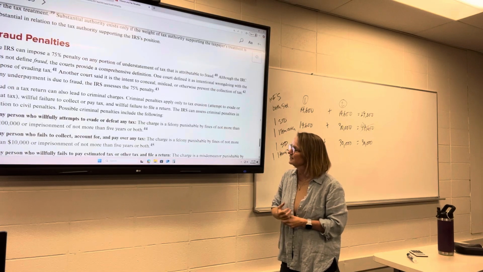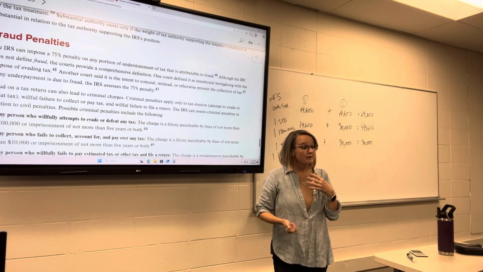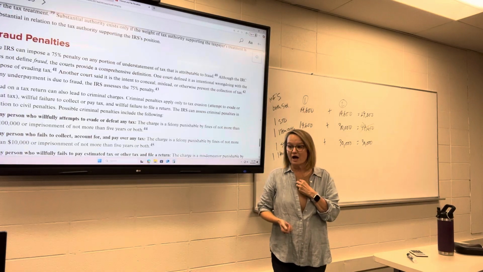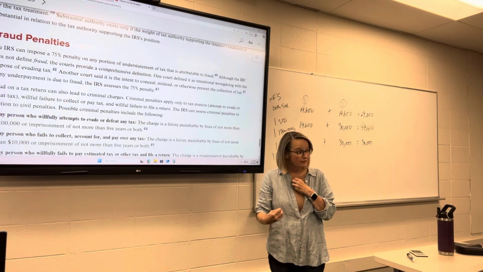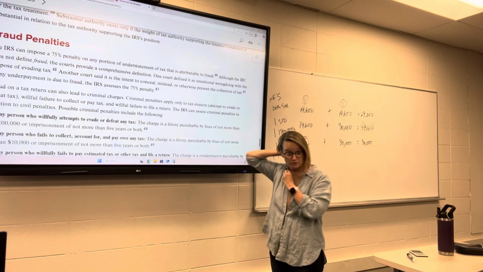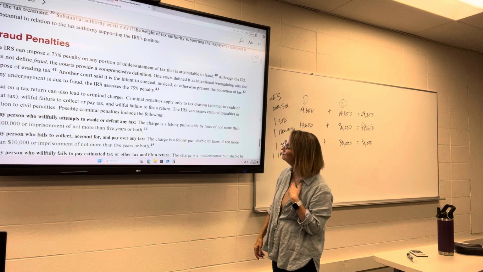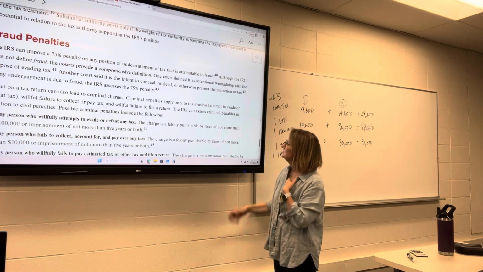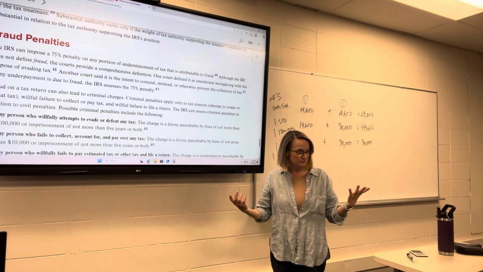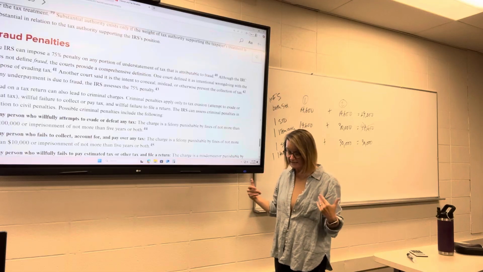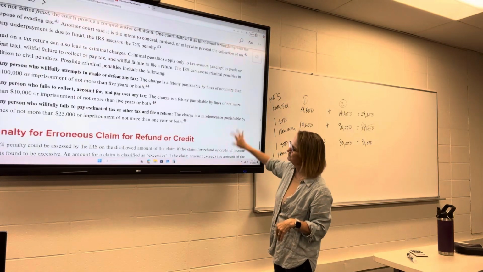Willful failure to collect or pay tax, that's for employers if they did not withhold on their employees, or did not remit the taxes that were withheld, and willful failure to file a return. So you only get the criminal charges if you intended to evade that stuff.